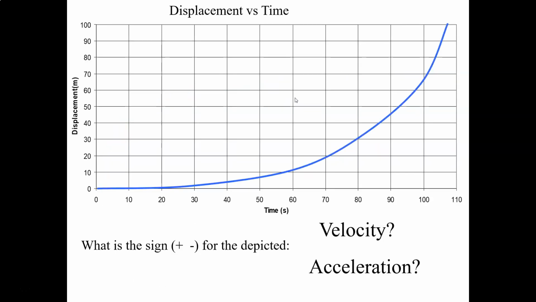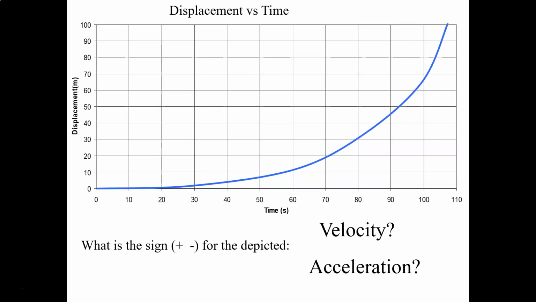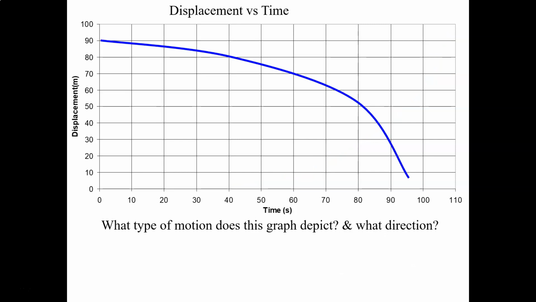So what about here? So what is the sign on the velocity and what is the sign on the acceleration? So we're moving forwards, okay, which means the velocity is positive, and our acceleration, well, what's happening to our speed? The speed is getting steeper, the line is getting steeper, so therefore we're speeding up. So that tells us that we're speeding up, and therefore the signs of velocity and acceleration have got to be the same. So we have a positive velocity and a positive acceleration.